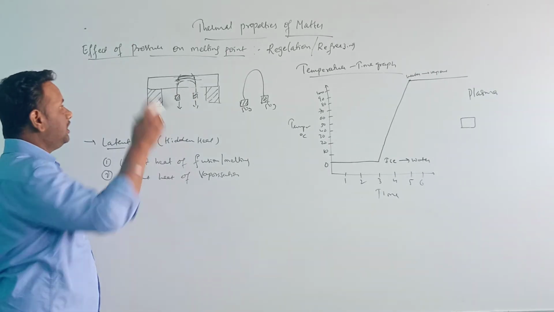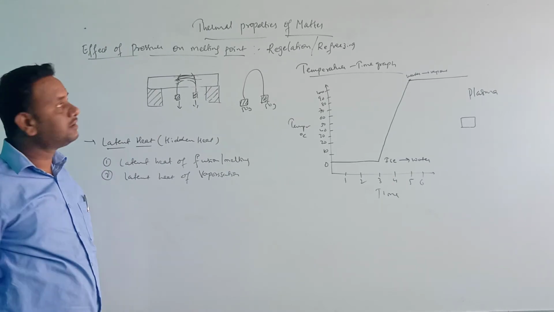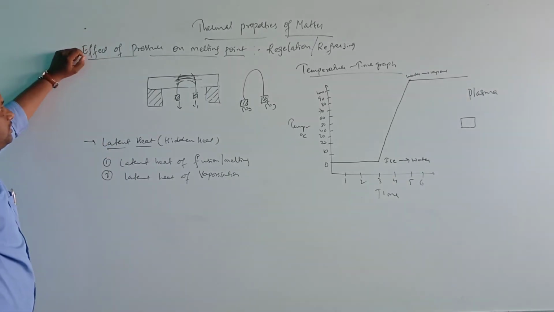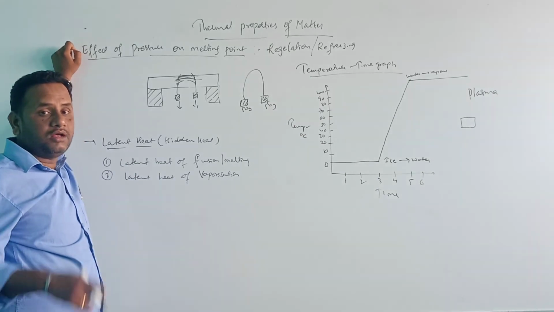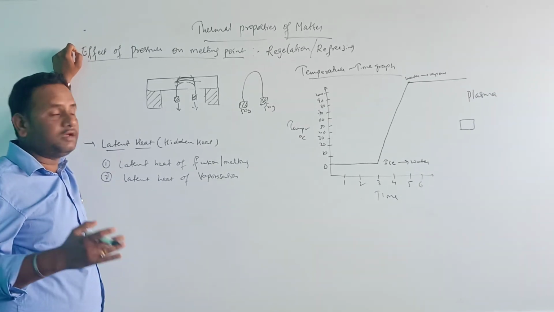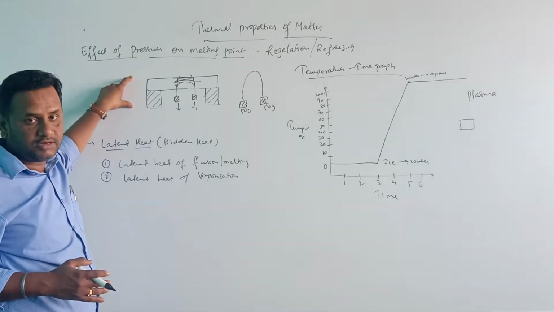So that phenomenon is called regelation. That is all about the effect of pressure on the melting point. How the pressure is acting at the melting point has been shown in this diagram.